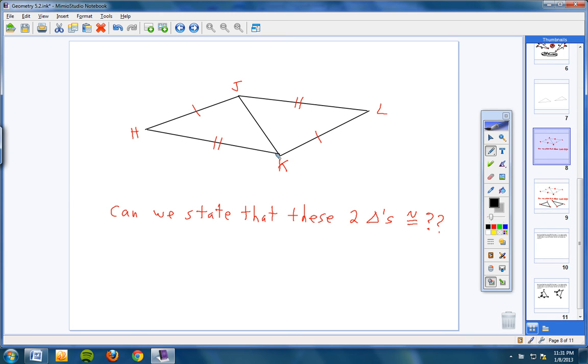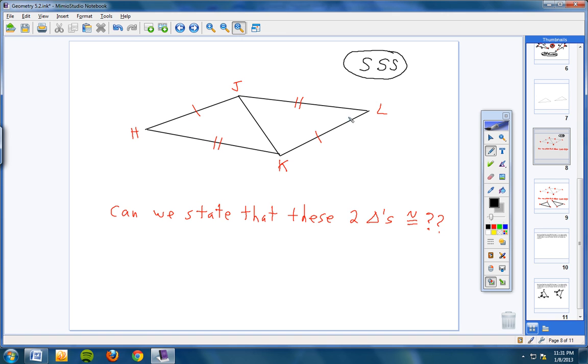A triangle right here that is connected to another triangle, vertices H, J, L, and K. Okay? Be sure and put these marks of congruencies on the triangles. And here's my question to you. Can we state that these two triangles are congruent? Can we state that these two triangles are congruent? Well, we've learned one way so far to state that triangles are congruent, and that's the side, side, side postulate. So let's see if somehow we can prove that all three sides of this triangle are congruent to all three sides of this triangle. So here we go.